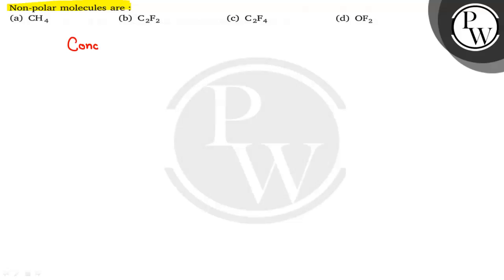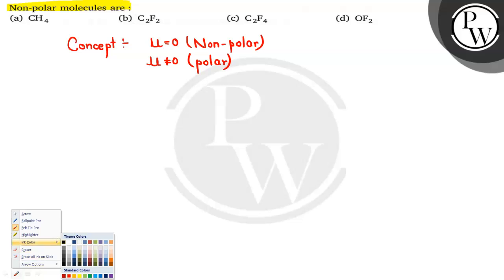So the concept behind this question is a compound is only known as non-polar when the dipole moment of this compound is going to be 0. So when the dipole moment is 0, we will say that it is a non-polar compound. And if dipole moment is not equal to 0, we can say that it is a polar compound. So we will draw the structure for each and every option. First of all we will draw for the first option.